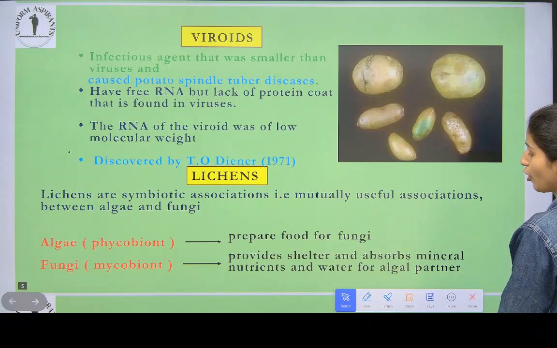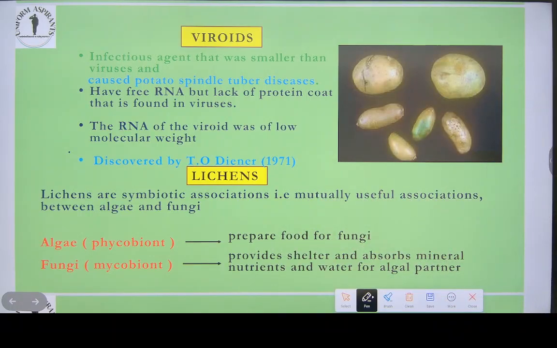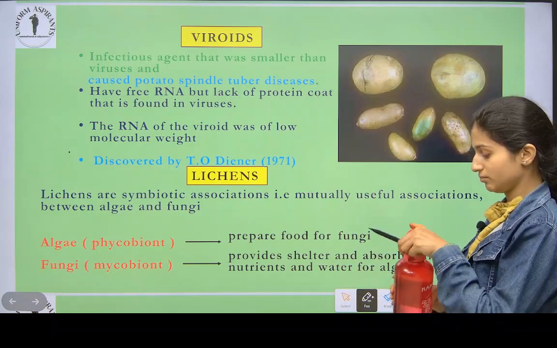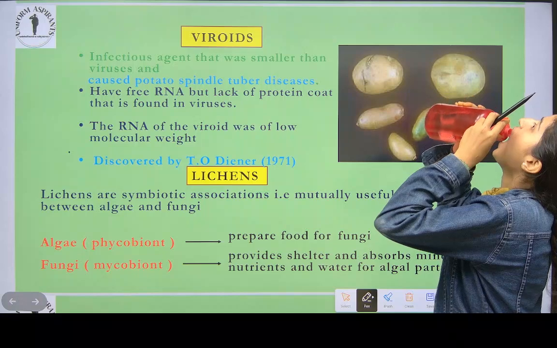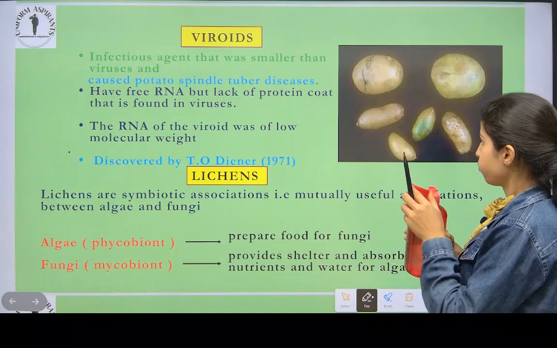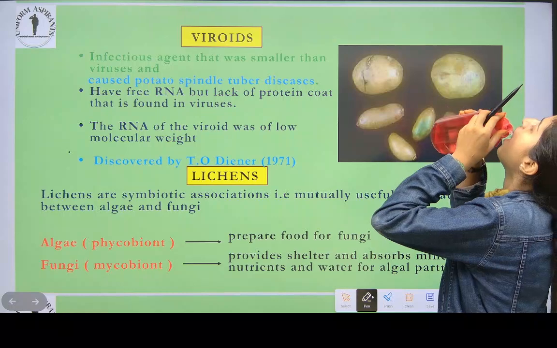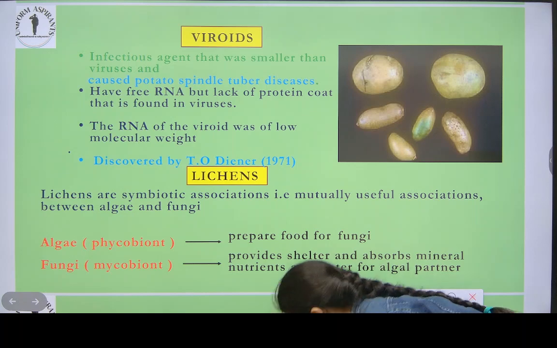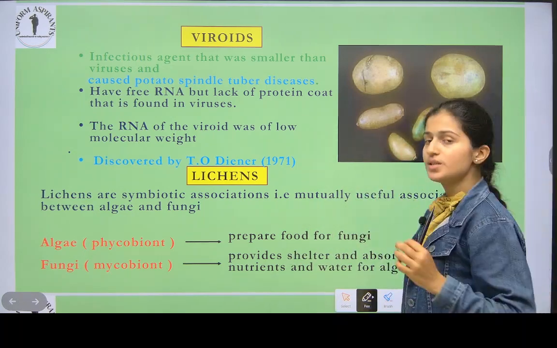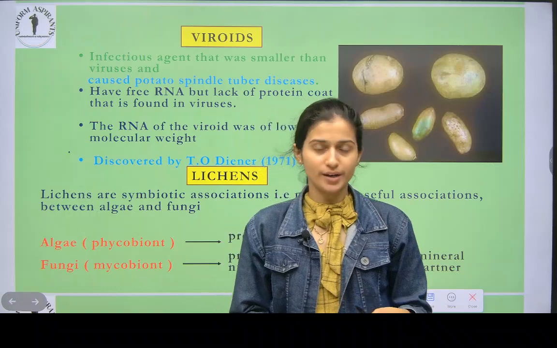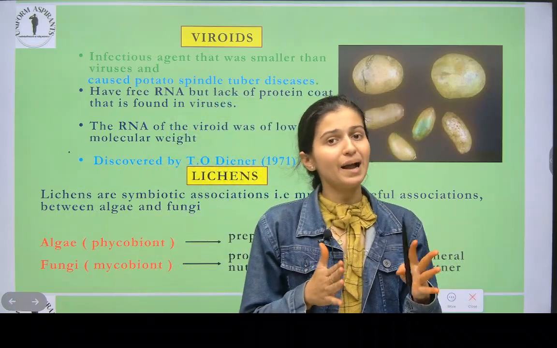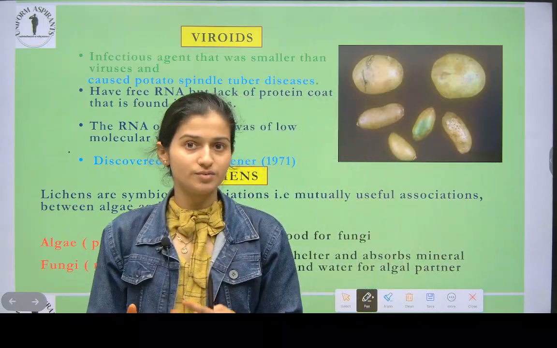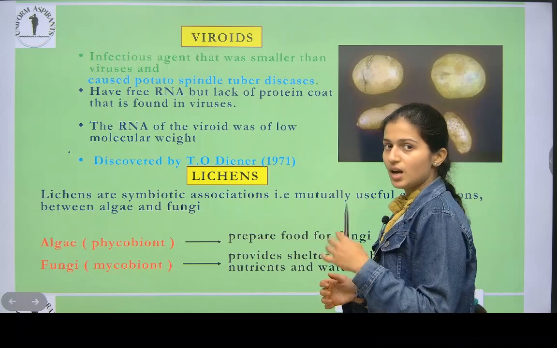We will go on with viroids. You can see potato, by potato only you can understand which disease that is. See here, viroids. So what are viroids? Viroids are smaller than viruses. Now what we learned first, that virus is smaller than bacteria. Now these viroids are smaller than viruses.